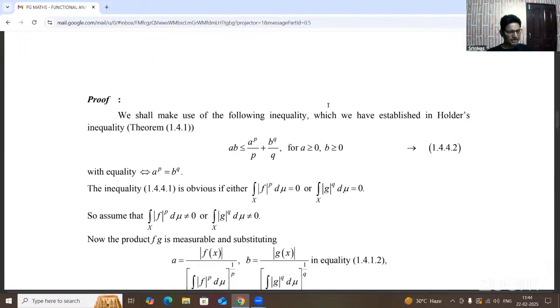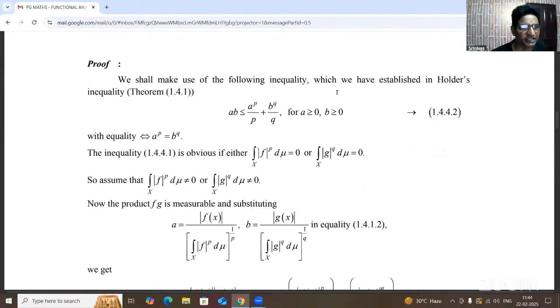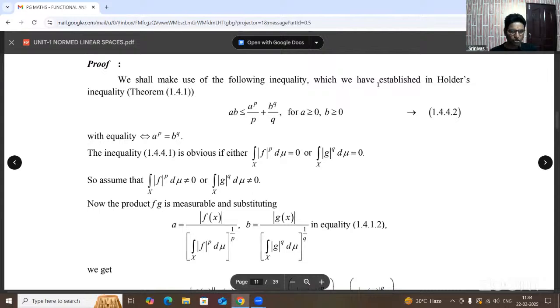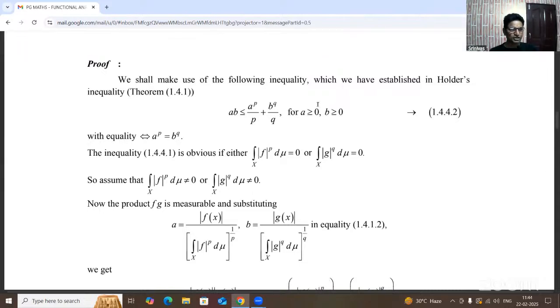Similarly, for the proof we shall make use of the following inequality to establish the Holder inequality; this is the first condition. The product ab is less than or equal to a power p by p plus b power q by q, where a is greater than or equal to 0 and b is greater than or equal to 0. This is the second equation. With this inequality, when a power p equals b power q, then automatically the first condition is obvious.